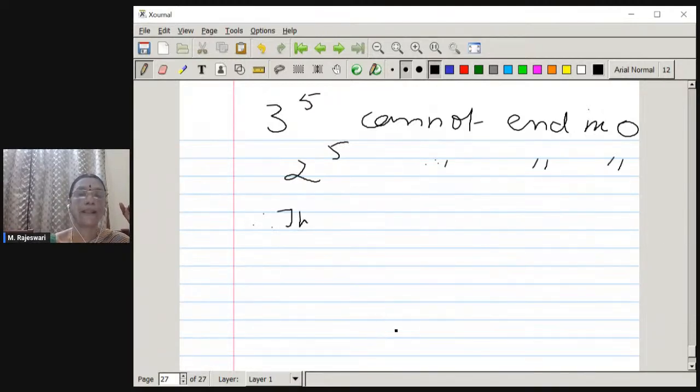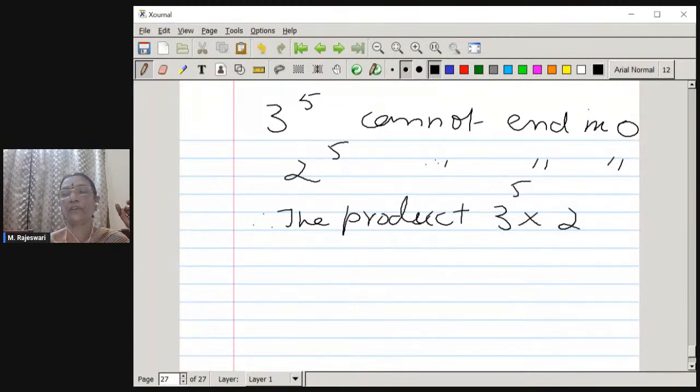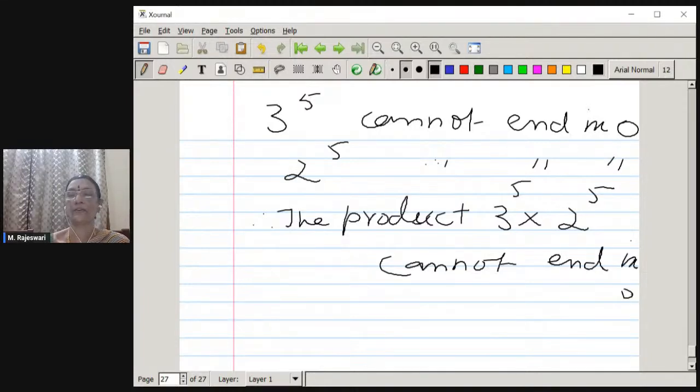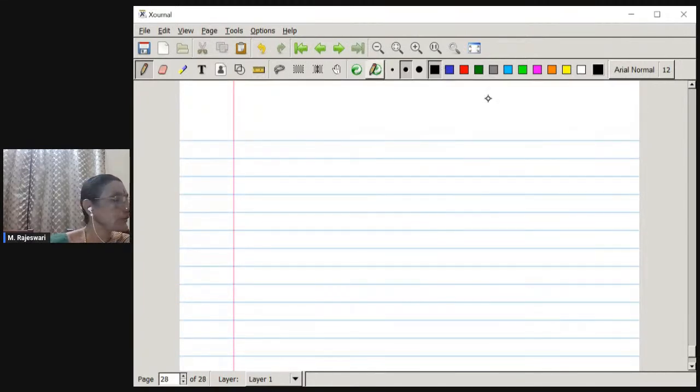Therefore, the product 3 power 5 into 2 power 5 cannot end in 0. So this is nothing but, therefore 6 power 5 cannot end in 0. We have to write the answer statement in this manner. We'll move on to the next question.